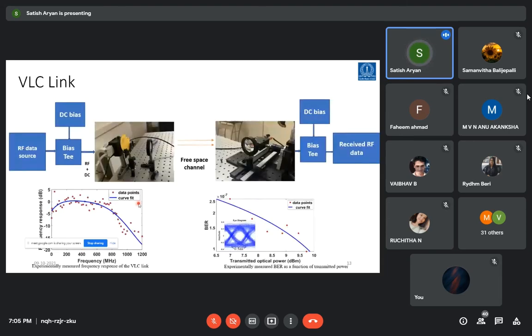So this is our physical setup where we have the laser source. Just a minute.